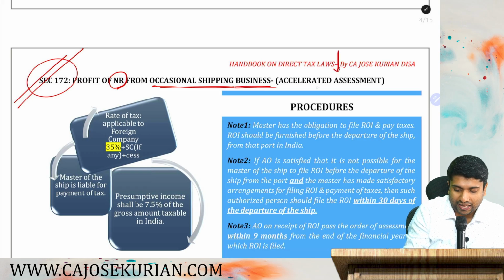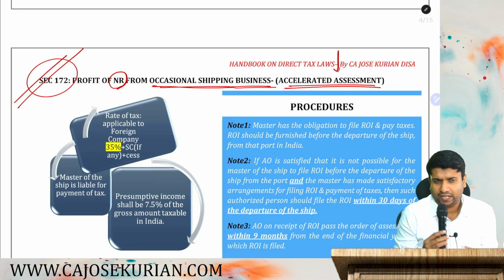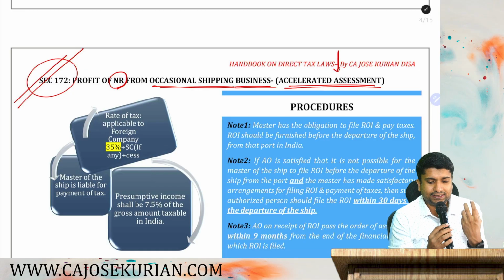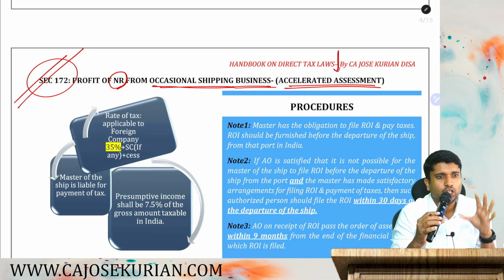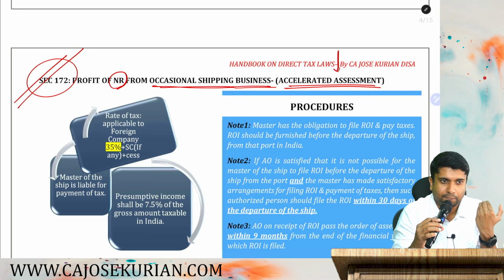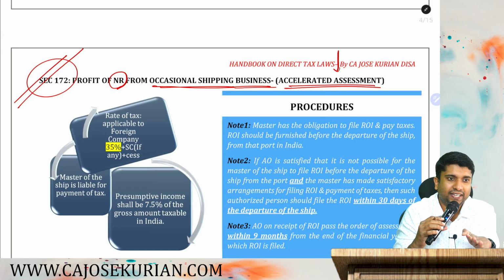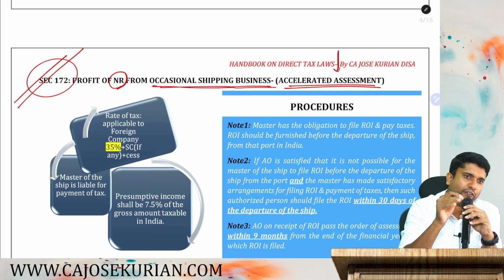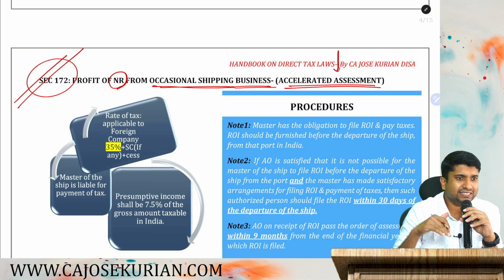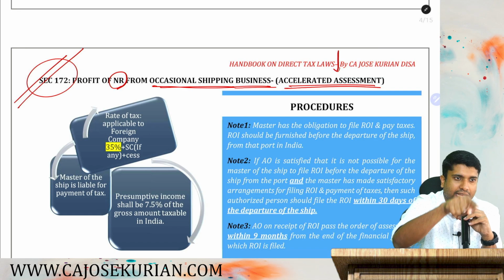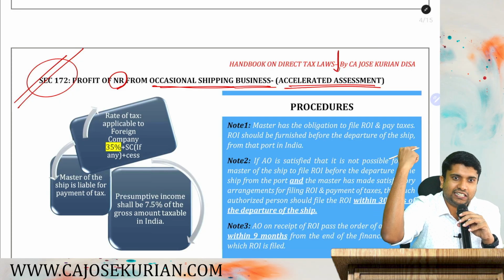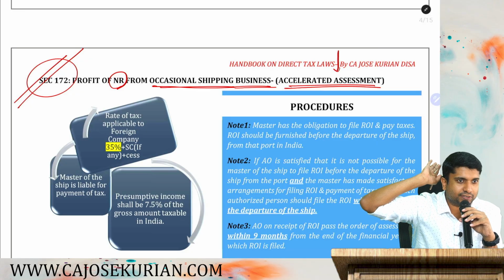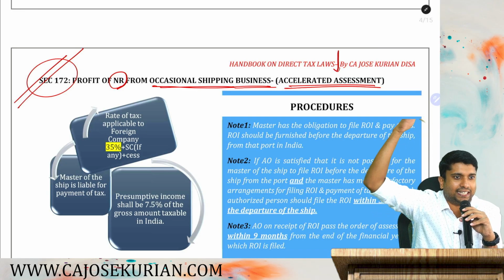We also call it what? Accelerated assessment. Are you all listening? Let's understand what exactly this accelerated assessment is. So friends, listen. According to the normal provision, say you are not an occasional shipping business. You are a frequent visitor. You have a base in India, but technically you are a non-resident. For you, computation of profit will be under section 44B. Thereafter, filing of return will be under section 139. Assessments will be under the 143 series. Are you with me? TDS will be under the respective TDS provision. Appeals will be under the 246A series.